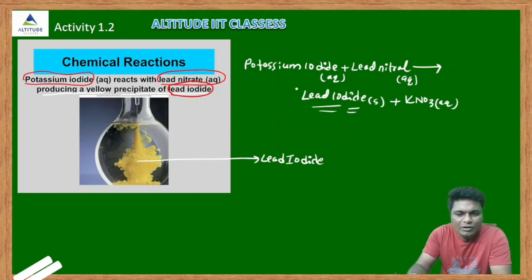Here the color is changed. Initially both are colorless and you are getting a yellow solution. So how do we find whether a reaction took place or not? See here, the color is changed. So during chemical reactions, color will change in some reactions, in some reactions gas is evolved, in some reactions heat is evolved. Okay, now let's see one more.